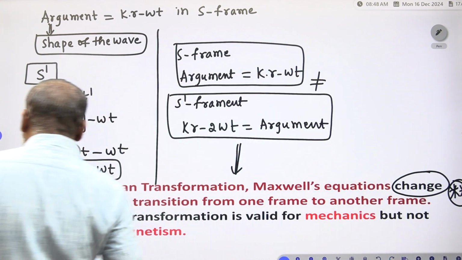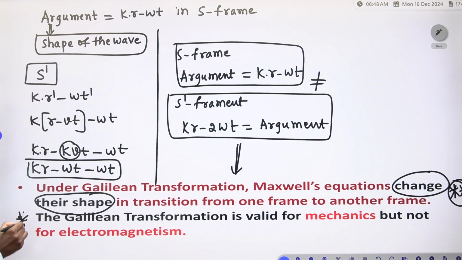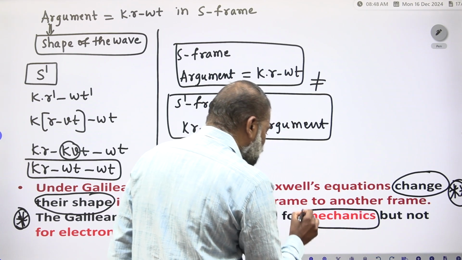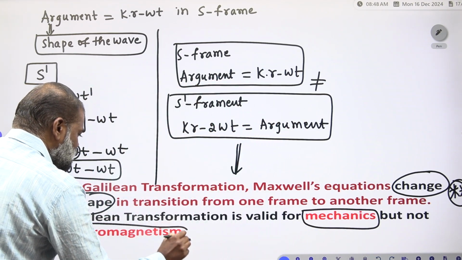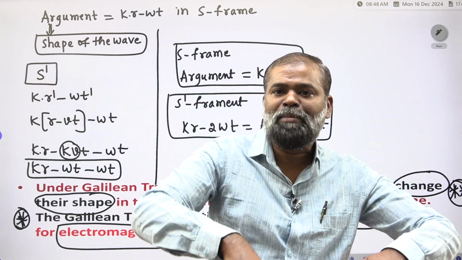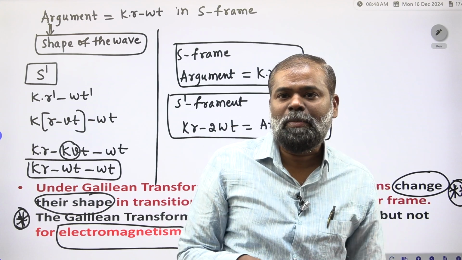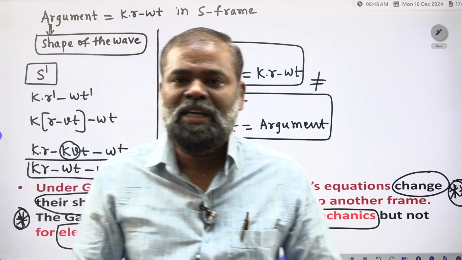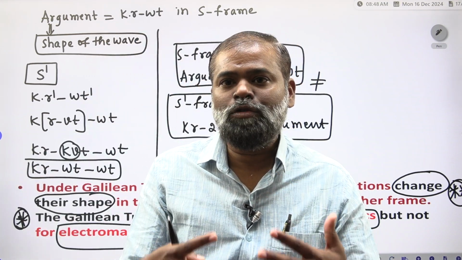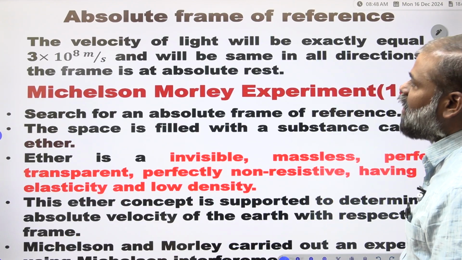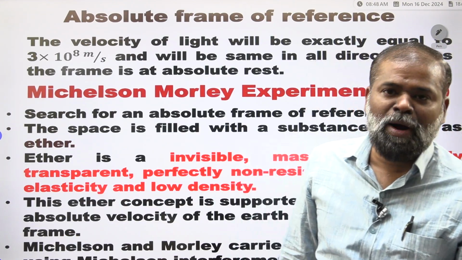From this, what statement do we make? The Galilean transformation is valid only for mechanics, not for electrodynamics. To get electrodynamics, we are going to discuss one more frame of reference, so one more set of transformation equations. Those are the Lorentz transformation equations. Maybe in tomorrow's class we will discuss the Lorentz transformation equations. Clear?